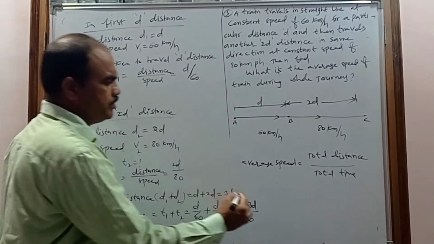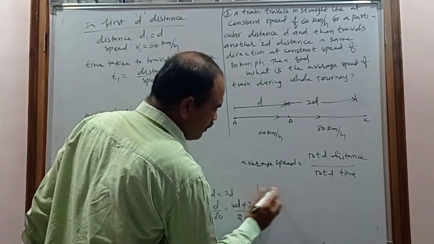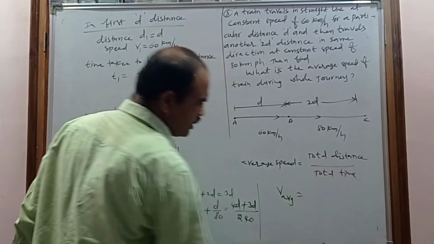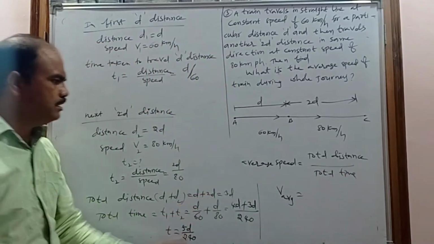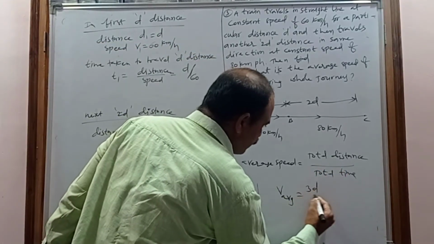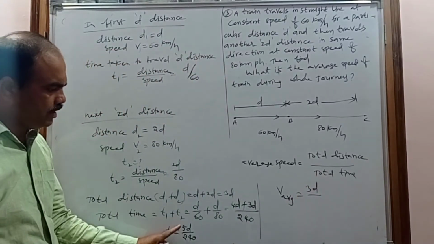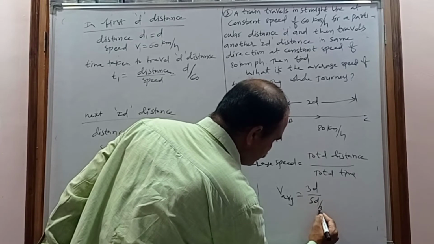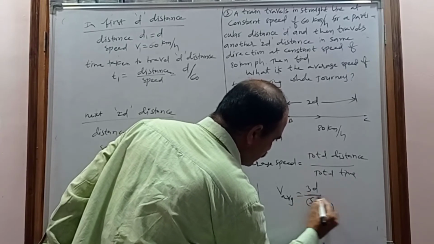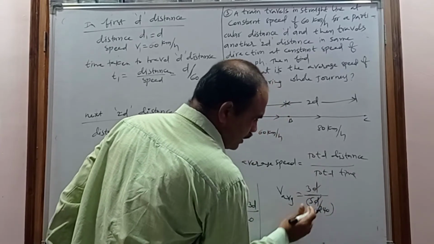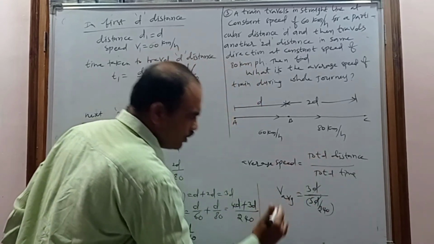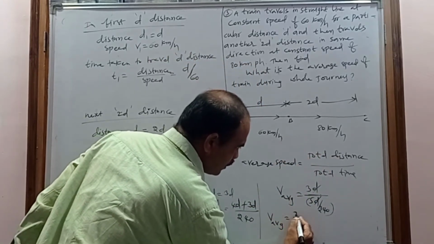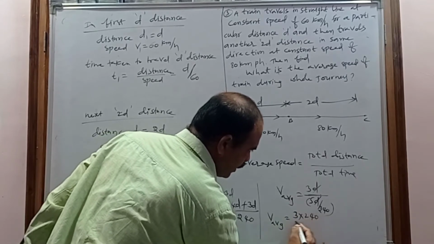Now substitute here. The average speed is represented with V suffix AVG, equal to total distance. What is the total distance? 3D. By what is the total time? The total time is 7D by 240. This D will be cancelled, and the denominator will go to the numerator. So the average speed is equal to 3 into 240 by 7.